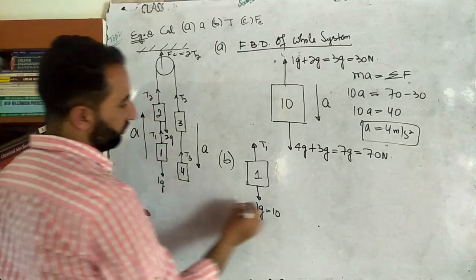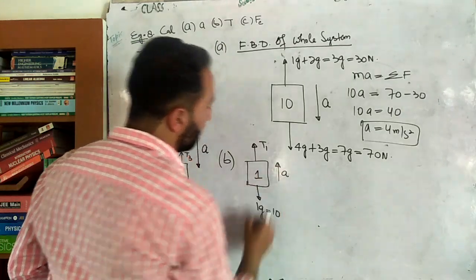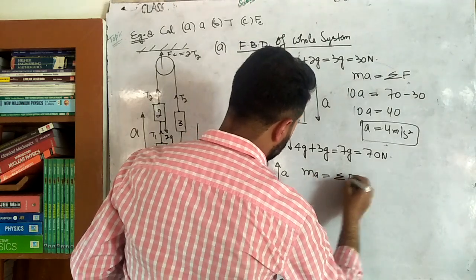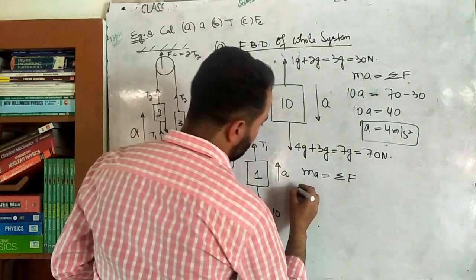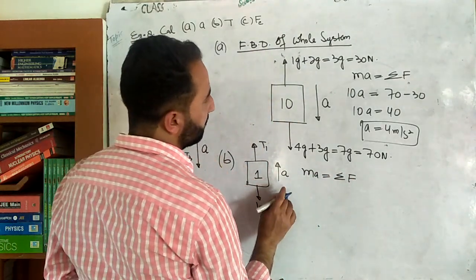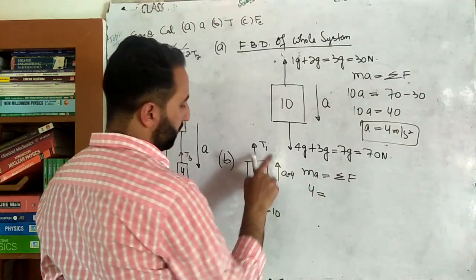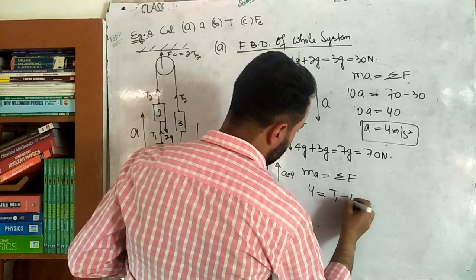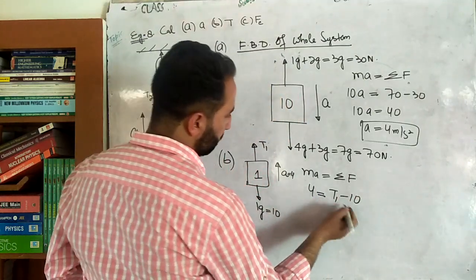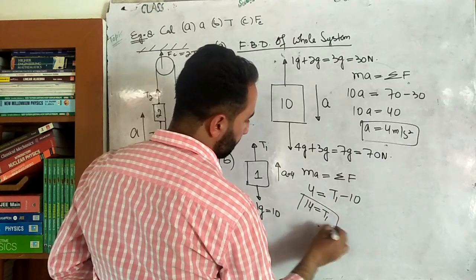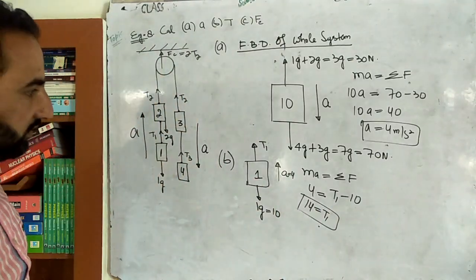Acceleration is downward. Again use ma equal to summation of all the forces. ma equals 1 into A. How much is A? 4 meter per second square. A is equal to 4, so 4 ones are 4. Take this positive, this negative. 10 minus T1, 10 comes here. 10 plus 4, how much is that? 14 will be equal to T1. So T1 comes out as 14 newton.